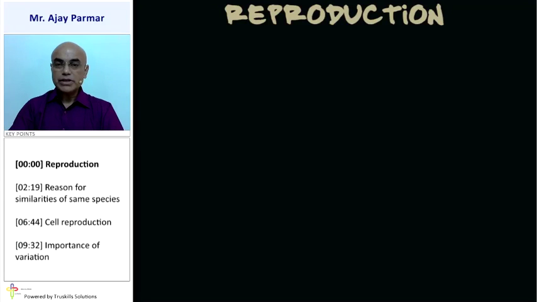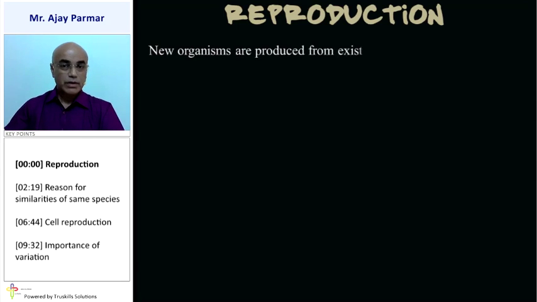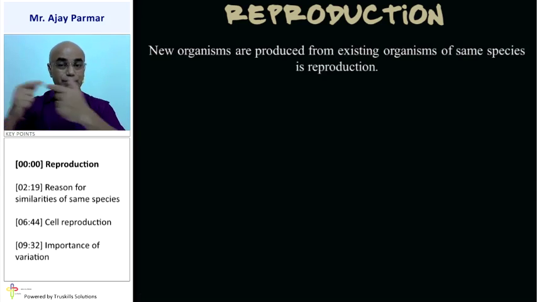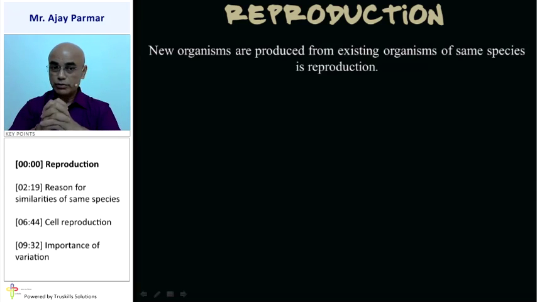In this topic, we shall study about reproduction. That means the reproductive system of various organisms and various methods of reproduction. But first of all, let us try to understand what is the meaning of the word reproduction. If you know a little bit of English, then reproduction is a combination of two different words.